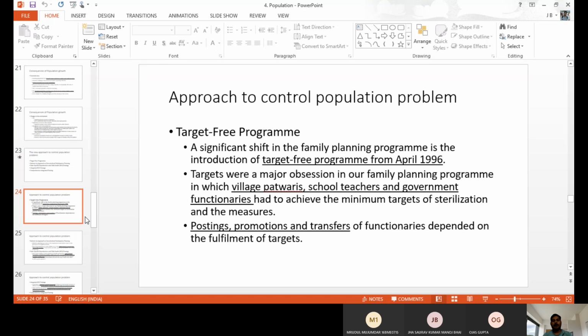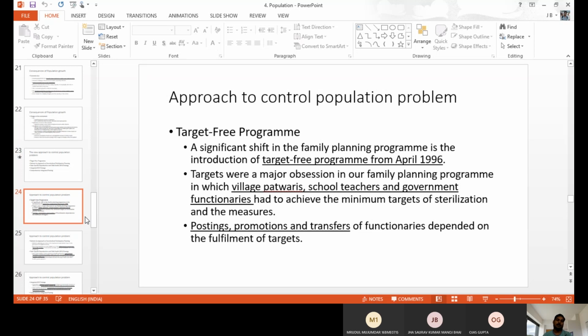For them the government used to fix targets. If anybody takes steps against overpopulation, like recommending anybody for family planning or contraceptives, or getting them to stop the number of children, that kind of thing.